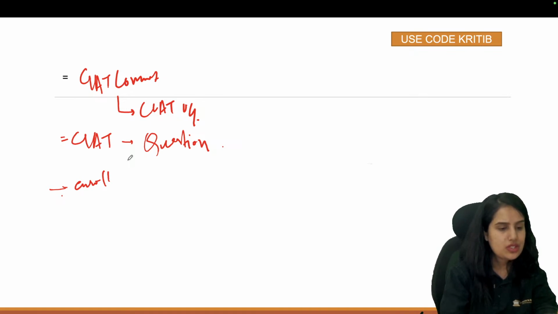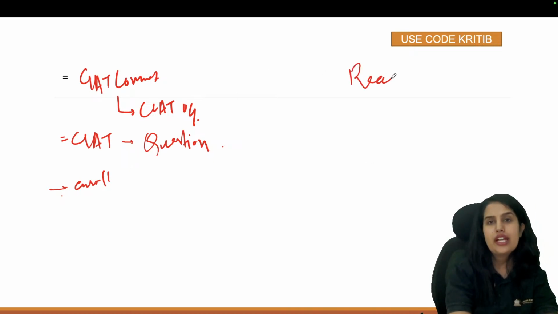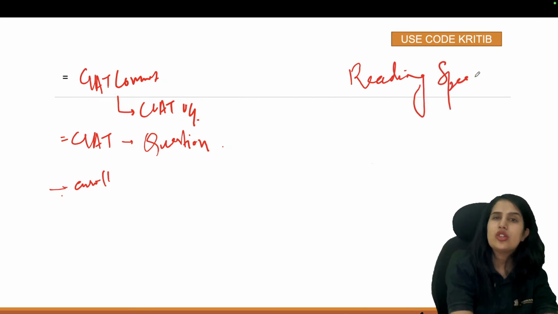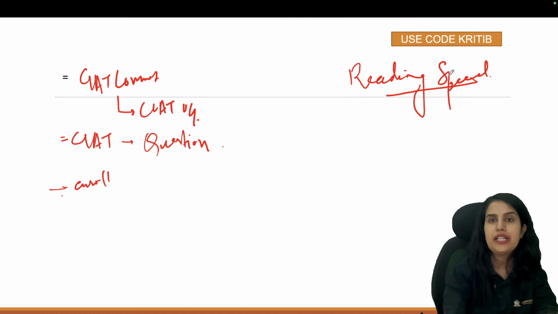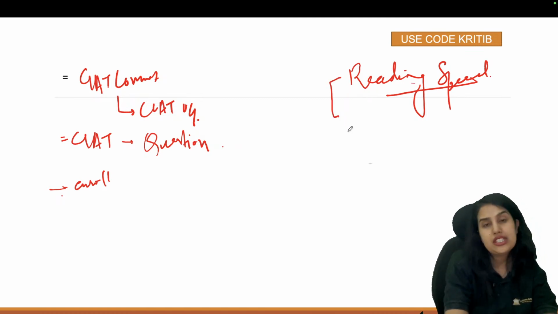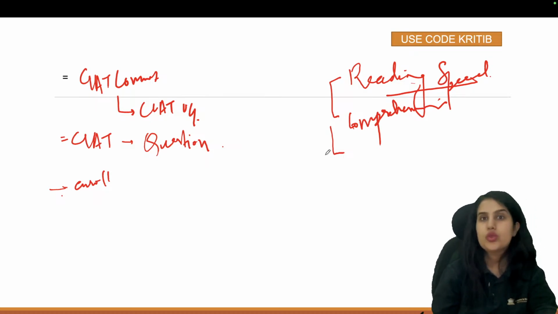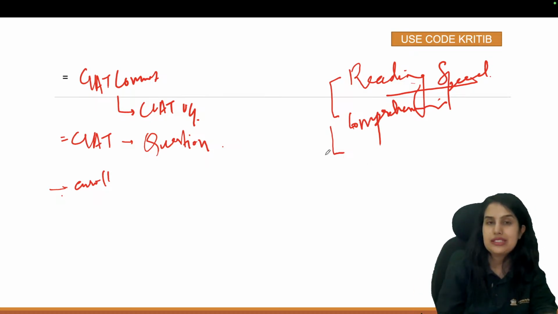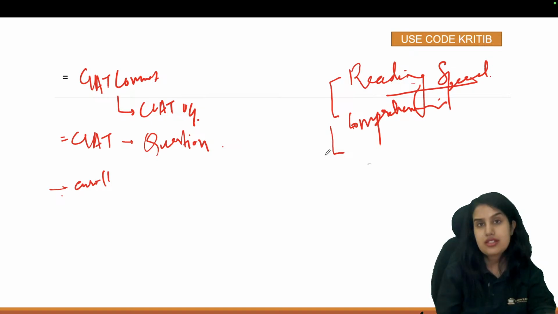Can you give some suggestions what you can practice for Clat? So practice reading speed. Make sure that you are reading a lot of newspapers, you are reading certain novels in the beginning so that you develop your reading speed. Comprehension should be clearer because it is a passage based question paper. Do more comprehension based questions. Apart from that, just attend classes and with time you will understand the concepts and you will be good to go. Side by side give mocks, start giving mocks within 2 weeks of preparation, so that till the time Clat comes you would have given as many mock tests as possible.